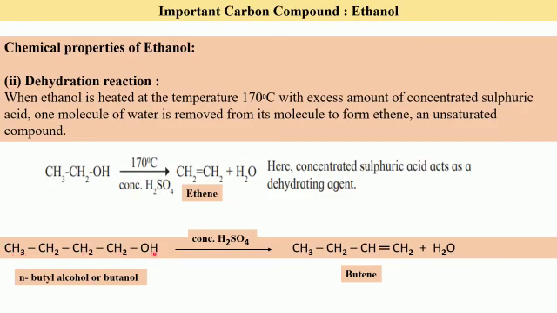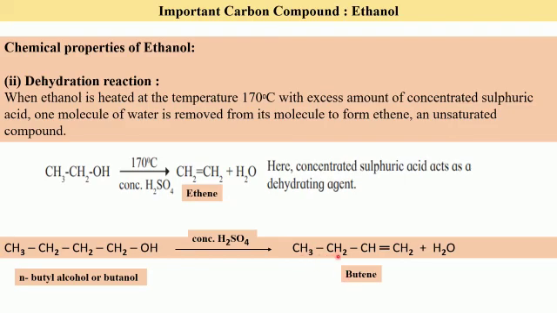CH3CH2CH2CH2OH. In presence of again concentrated sulfuric acid, which will act as a dehydrating agent, one water molecule will get removed. So OH group is 1 plus 1 hydrogen is getting removed. So HOH, that is H2O, will be formed. So what product do we get is butene.